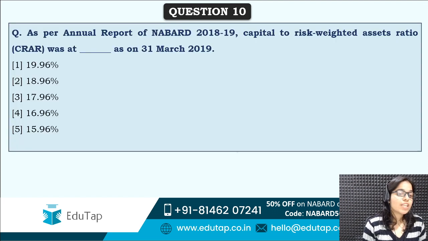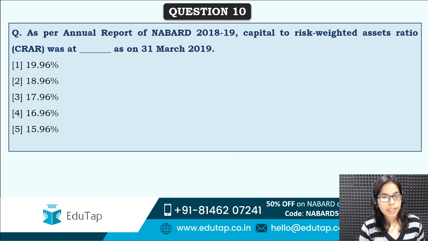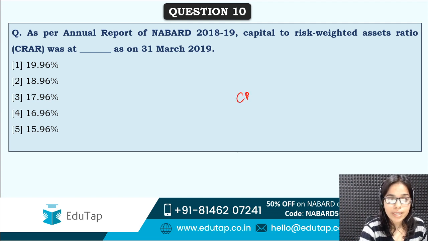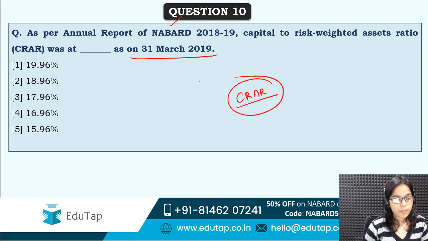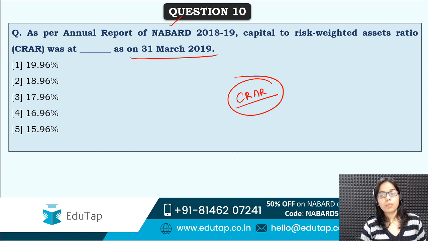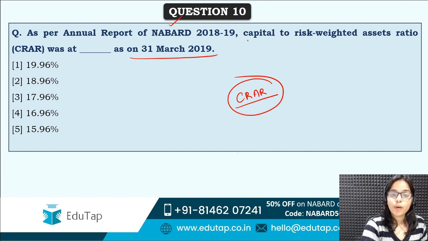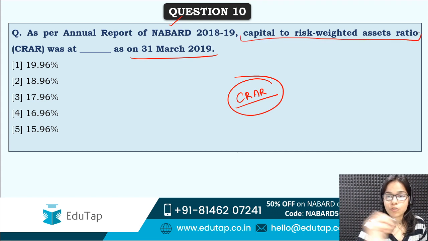Next question is, as per annual report of NABARD 2018-19, capital to risk weighted assets ratio, which is also called CRAR ratio. So what was the CRAR ratio on 31st March 2019? So according to this report, basically what is the CRAR ratio? Capital to risk weighted assets ratio. This full form is also important for you. This can also be asked in the exam.